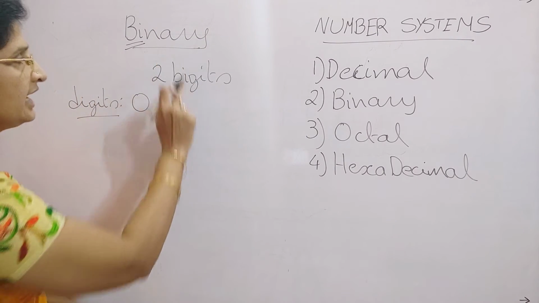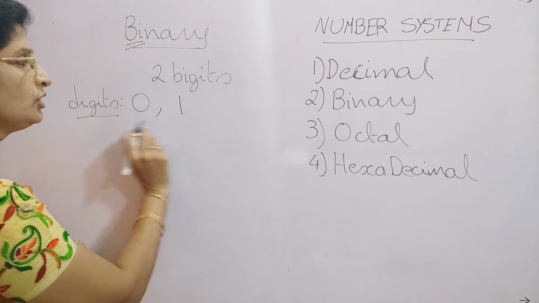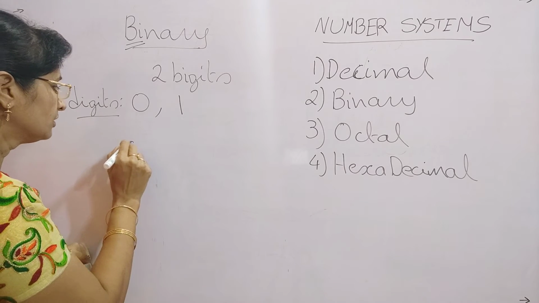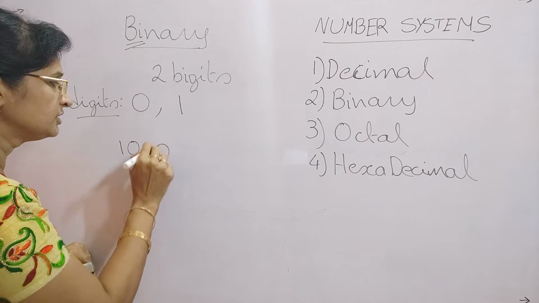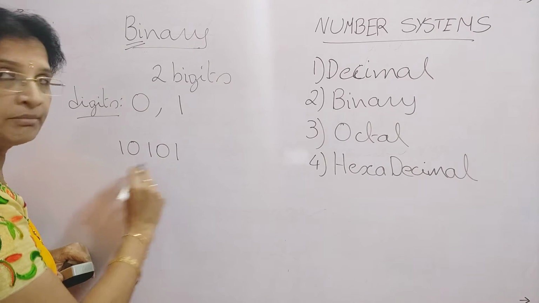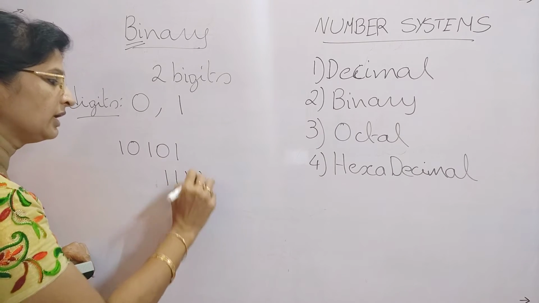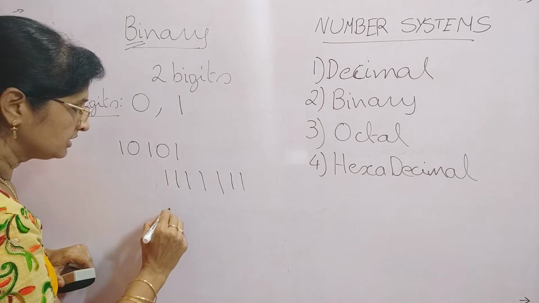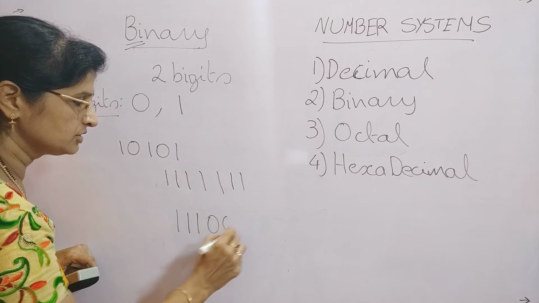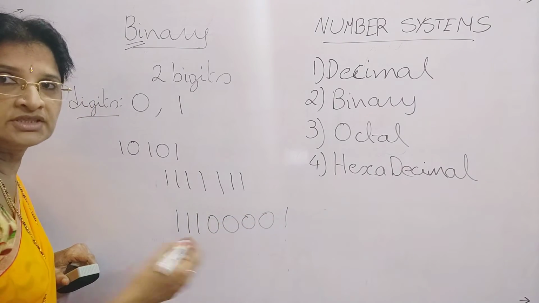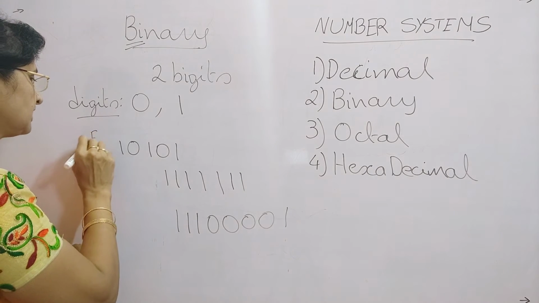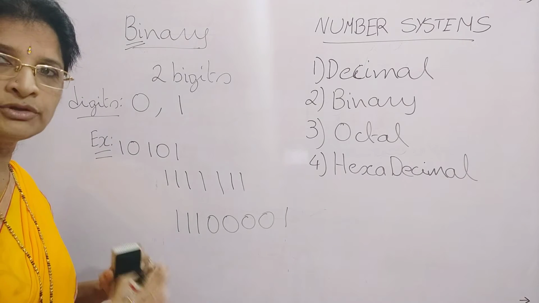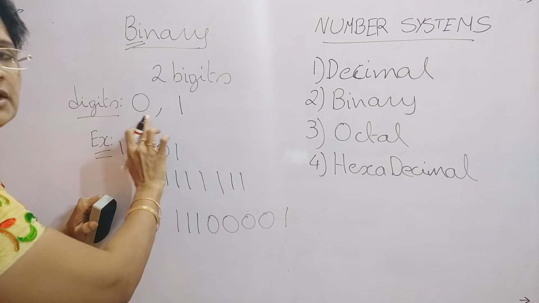Suppose you want to write some numbers in binary number system, you can write a combination of any of these 2 digits. Those are 0, 1, 0, 1, 0, 1. This is a valid binary number. Similarly, 1, 1, 1, 1, 1, something like this, is a valid binary number. Similarly, for example, 1, 1, 1, 0, 0, 0, 0. This is a valid binary number. These are the examples of binary numbers. By examples of binary numbers, I mean you just have to write a combination of only zeros and ones.